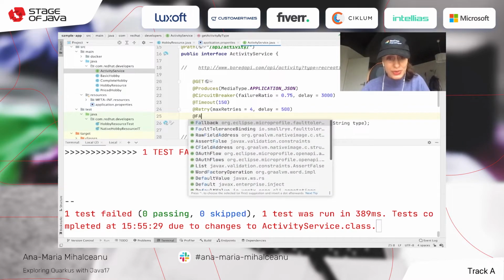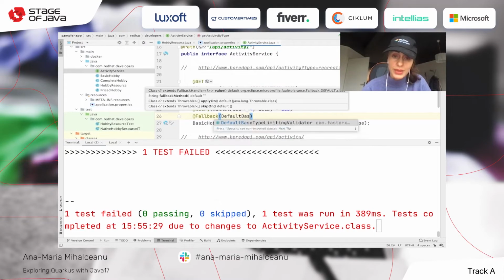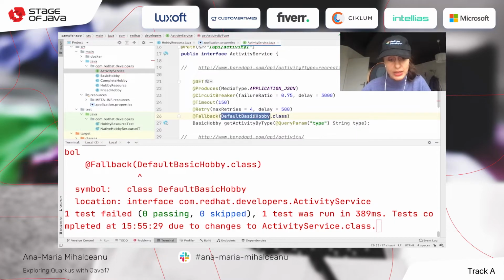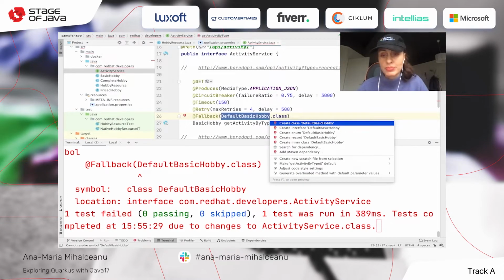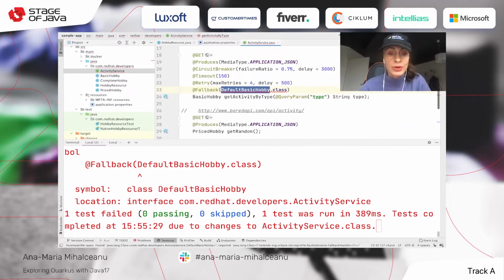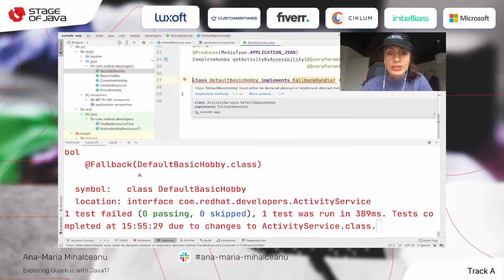But if it's not going to work, like it's the case here, because, well, it's not going to work, you can add a fallback to a default basic hobby. And here you can provide some kind of information or response before you properly implement something that is going to replace this behavior when the endpoint is not available.